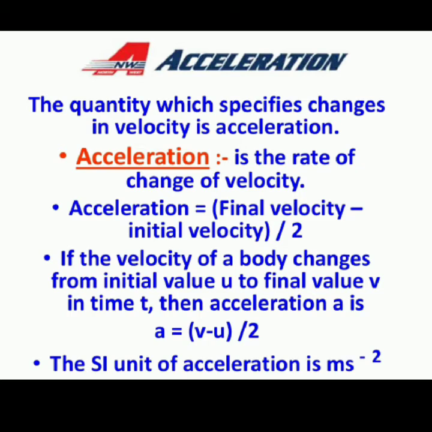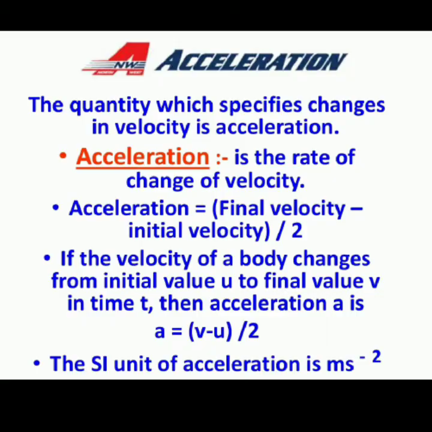The acceleration formula is final velocity minus initial velocity upon 2. The symbol for final velocity is small v and initial velocity is u. Initial velocity means the starting velocity and the final velocity is the end velocity of that moving object. So here, if the velocity of a body changes from initial value u to the final value v in a time t, then acceleration, which is symbolized by small a, is equal to v minus u upon 2.